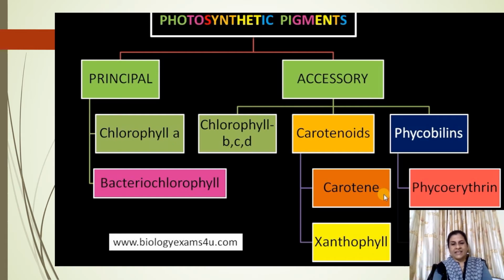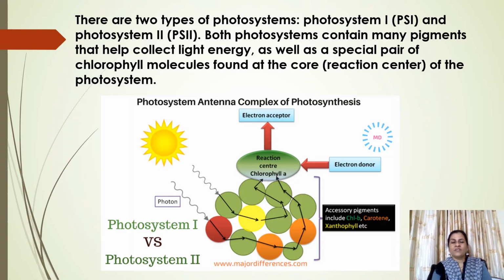Carotenoids are carotene and xanthophyll. Carotenes are orange in color while xanthophylls are yellow in color, as it is shown in the rectangle itself. Phycobilins are phycoerythrin, which is a red color pigment found in red alga. Fucoxanthin is a brown pigment found in brown alga.